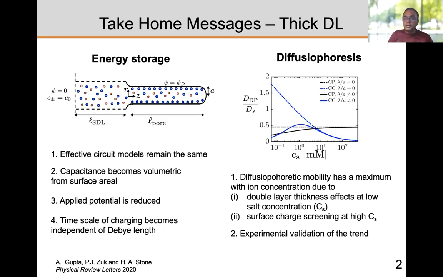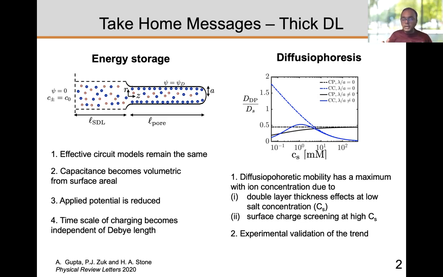I hope that if you're interested, you will stay on and listen to the remainder of this talk. Now let me share with you the details of the diffusiophoresis part. In this problem, we studied the various parameters affecting the diffusiophoretic mobility. Diffusiophoresis is a phenomenon where a colloidal particle moves in the presence of a concentration gradient of a solute. We are focused here on the concentration gradient of an electrolyte.